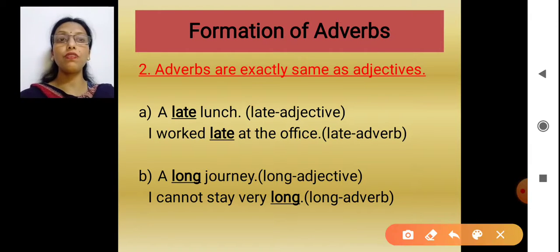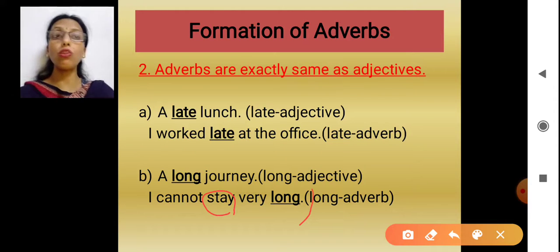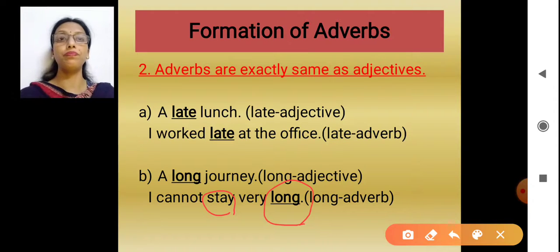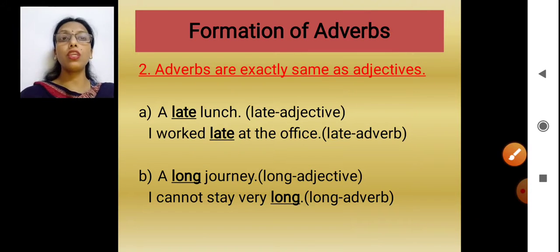Now here stay is what? Verb. And this long is an adverb. Long is describing what? Stay. I cannot stay very long. That means I cannot stay for a long period.